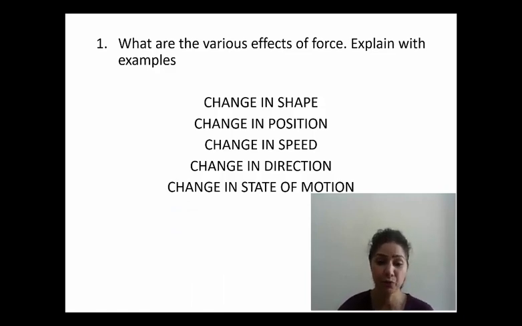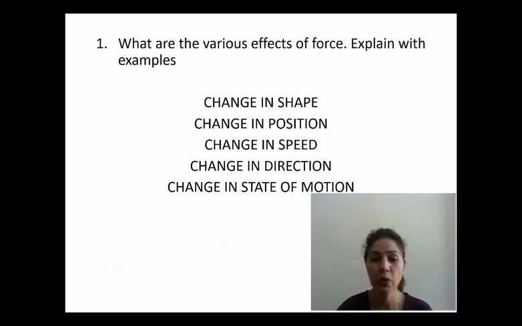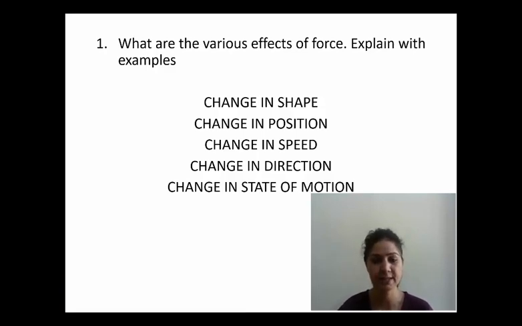Change in state of the motion. How can you change the state of the motion? State of the motion means if an object is at a state of rest, then you can get it to the state of motion. If an object is in the state of motion, you can apply force and change its state to rest. For example, the game of football. What does the goalkeeper do? The goalkeeper uses his hands, applies the force and tries to stop the ball. So initially the ball was in motion, but right now the ball comes to a halt, isn't it?